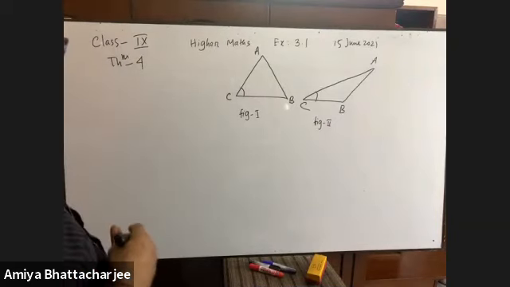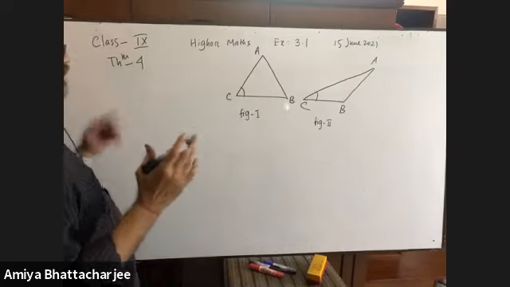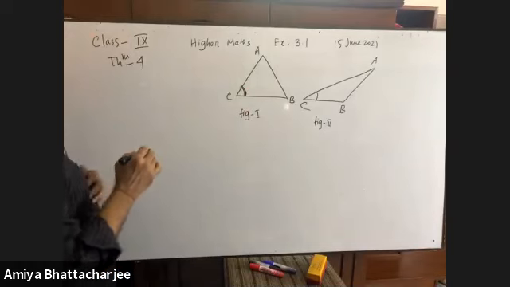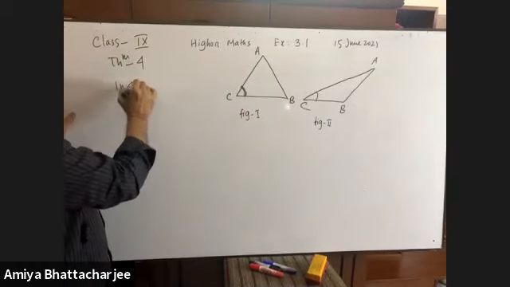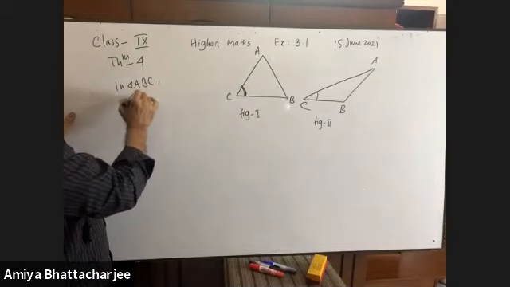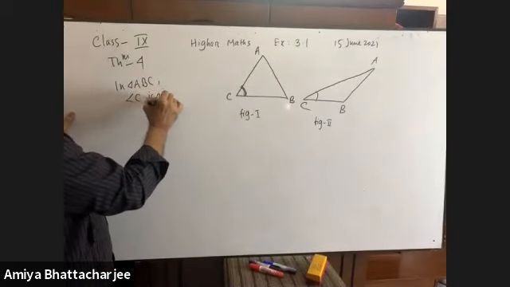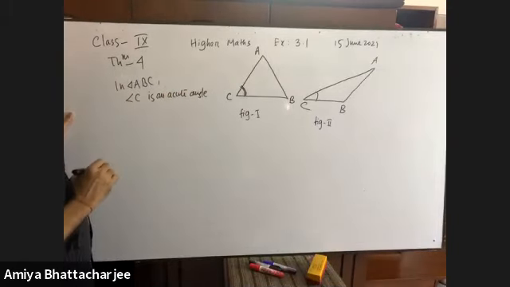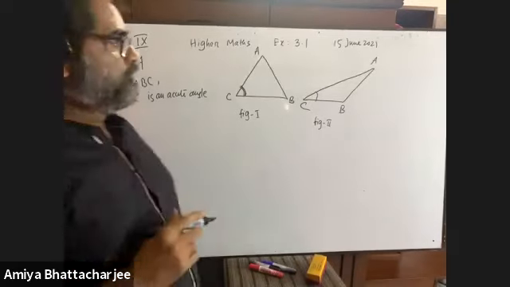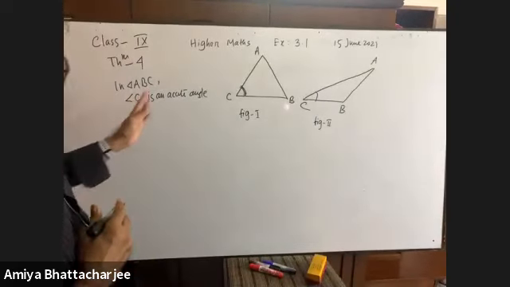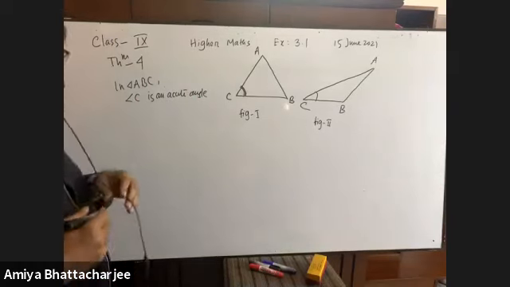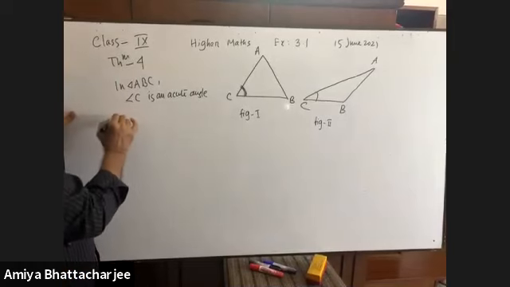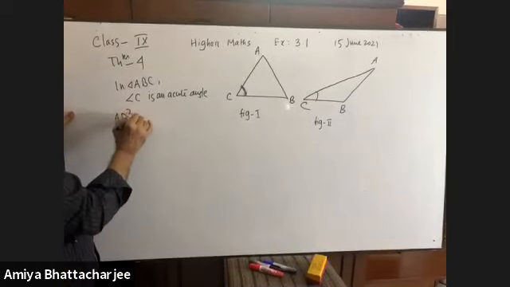In this question, you see what is to prove at first. It is angle C, an acute angle, in triangle ABC. In triangle ABC, angle C is an acute angle, right? Yes, sir. So what is the opposite side of angle C? AB, very good. So its square is AB square. We have to prove it.